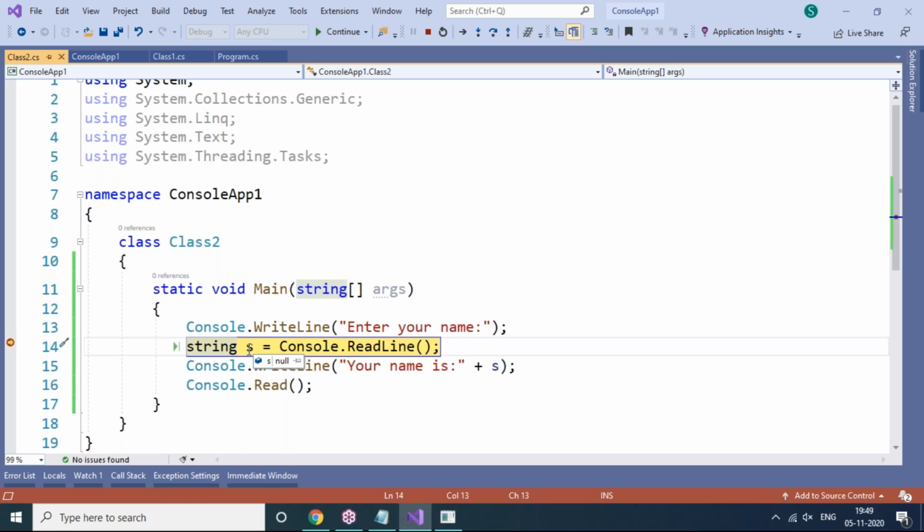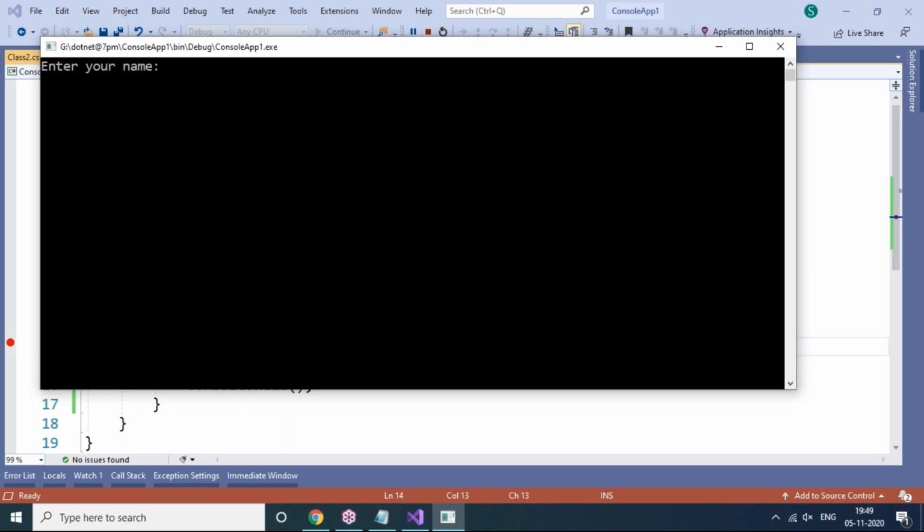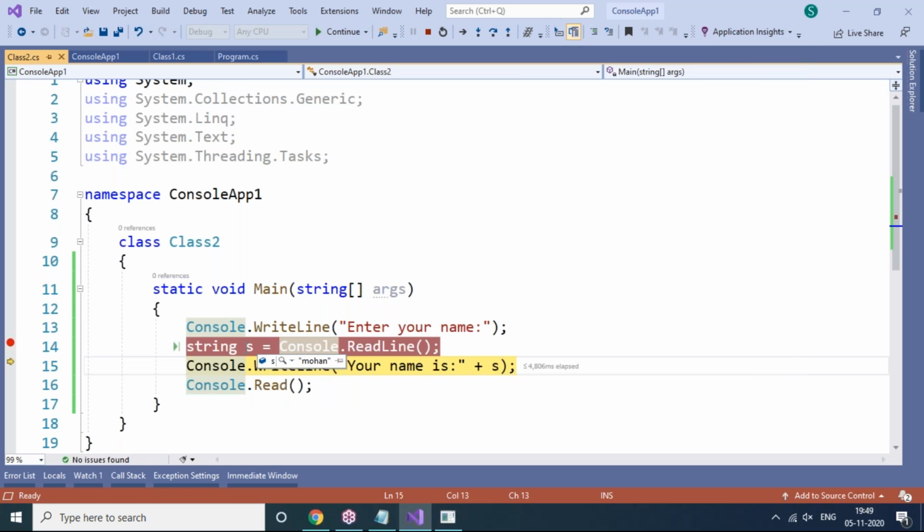So I'm going to press function key plus F11. It will ask "enter name". So I'm giving the name at running time. Press enter. Once we enter this, look here, the name will go and be stored in the S variable. Now you can see S has got Mohan.